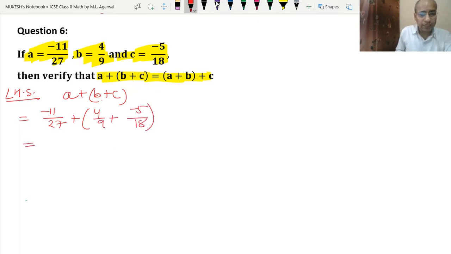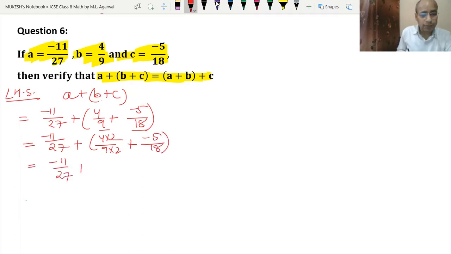Okay, so we first take the LCM of 9 and 18. The LCM of 9 and 18 will be 18, because 18 is the multiple of 9. So we can multiply 4 upon 9 by 2. So 4 into 2 upon 9 into 2, and plus minus 5 upon 18. Okay. Now minus 11 upon 27 plus this became 8 upon 18 and this became minus 5 upon 18.